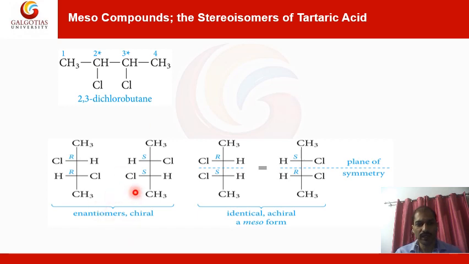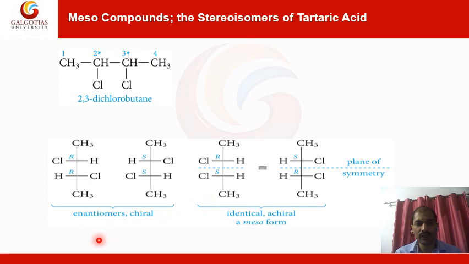Here you can see in this molecule, if you are able to pass the plane of symmetry, because here the plane of symmetry divides the same halves, one with respect to the other. So if it has similar halves, then it is identical and is a meso form.